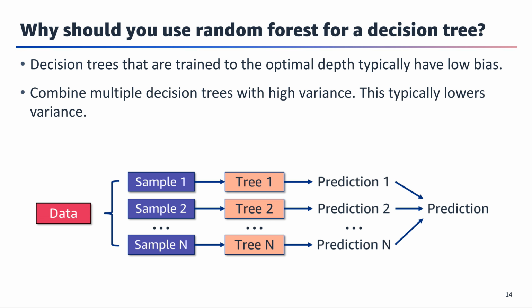How does random forest help improve performance? Random forest is a combination of decision trees. Decision trees typically have low bias because they are usually allowed to grow in depth until the training error is sufficiently low. The challenge with decision trees is high variance, which leads to overfitting tendencies.